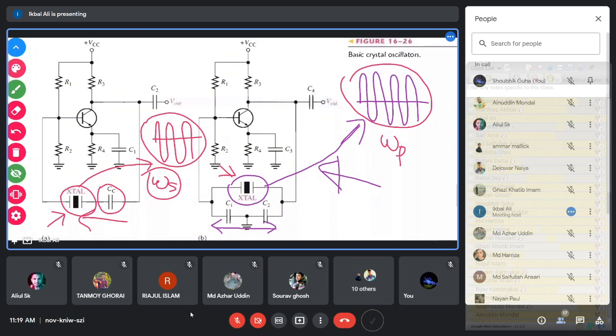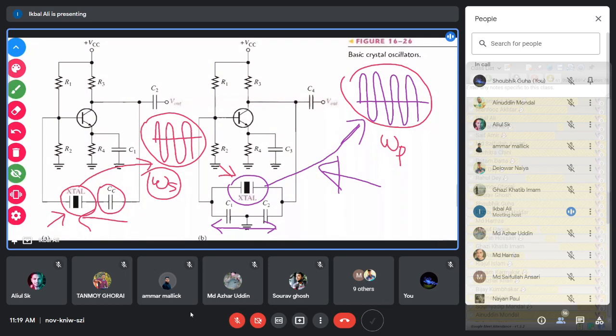Okay, but either way you connect, there is hardly any difference between the parallel resonance frequency and the series resonant frequency of the crystal. So the oscillation frequency will be almost the same, because the mounting capacitor CM has a large value.